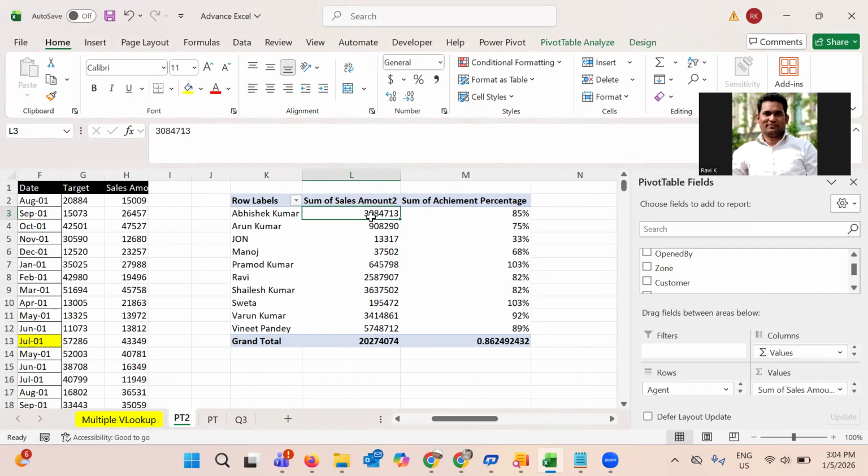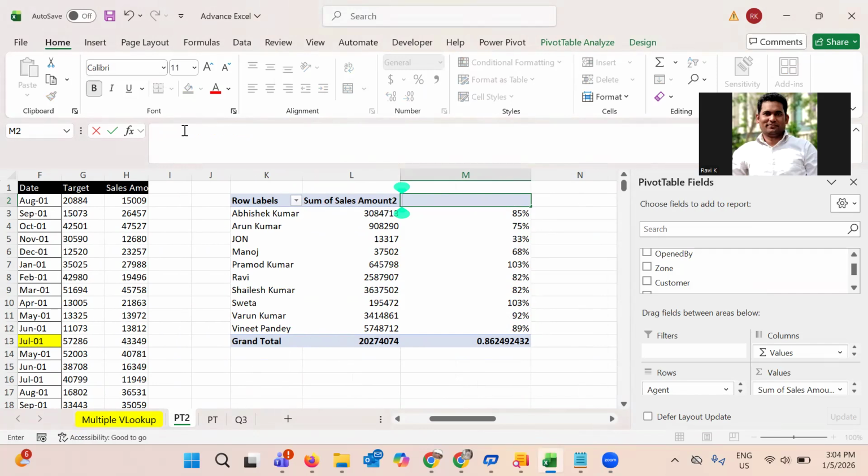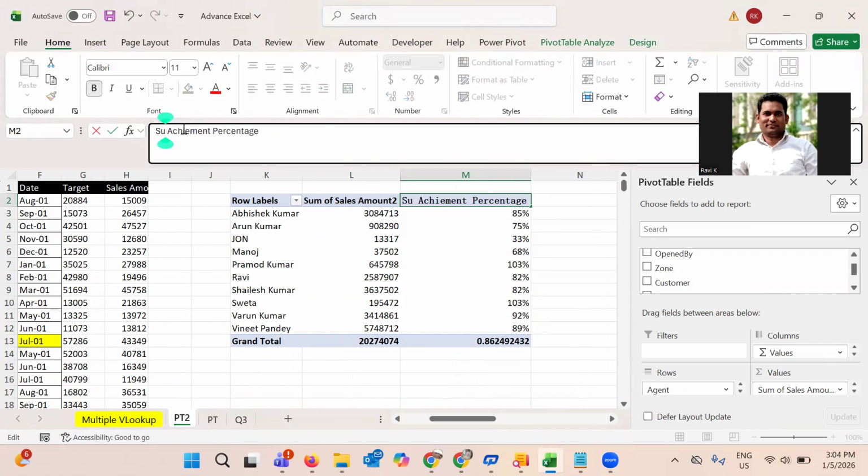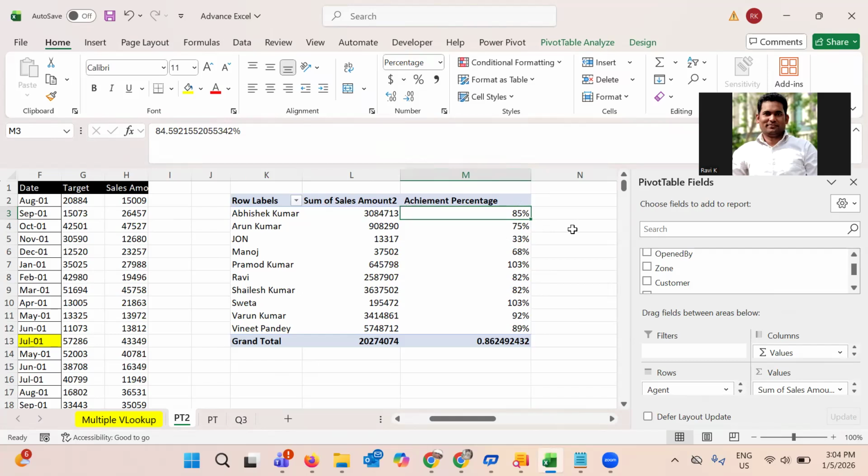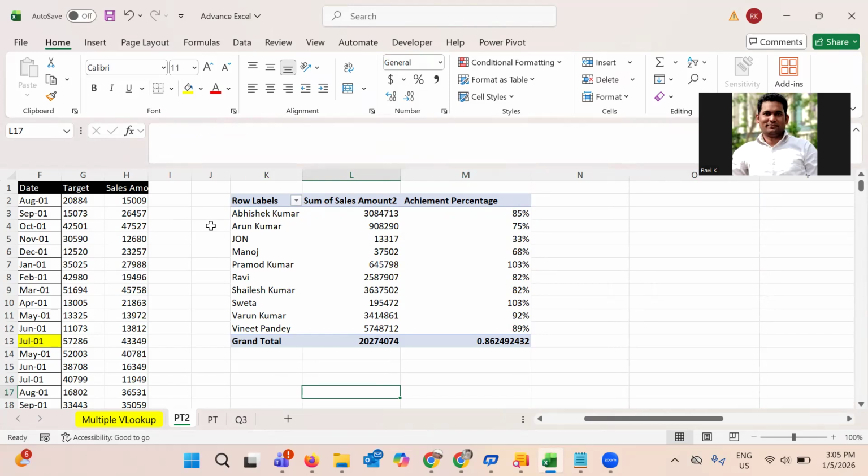So this is the 85% achievement. You can also rename it here directly, like "sum of". If you don't want to see the sum of the only engine, and you want to show only the achievement percentage, you can also rename it from here. All right, so this is the achievement percentage. The sales amount is this and the achievement percentage is this. All right, this is the one thing we have seen here.